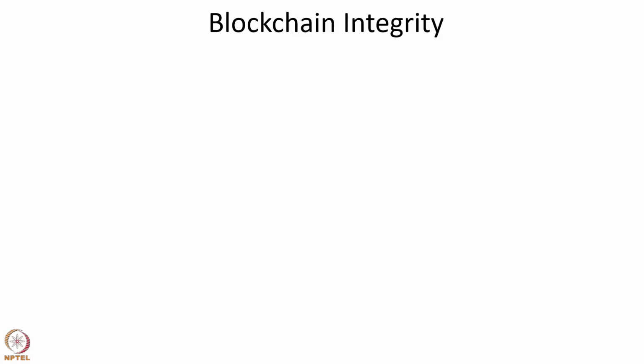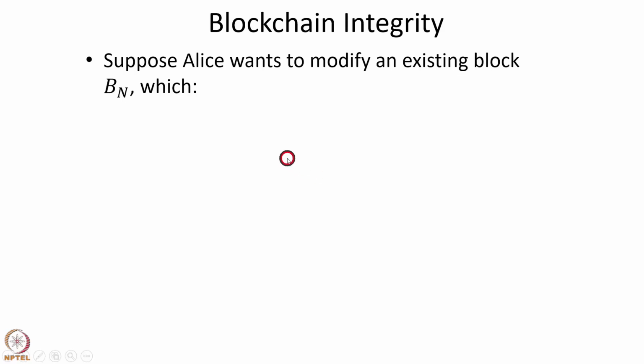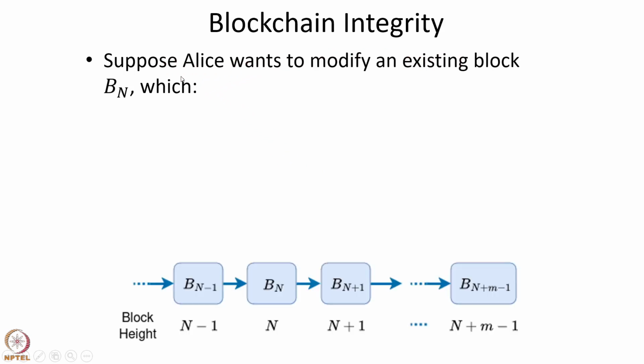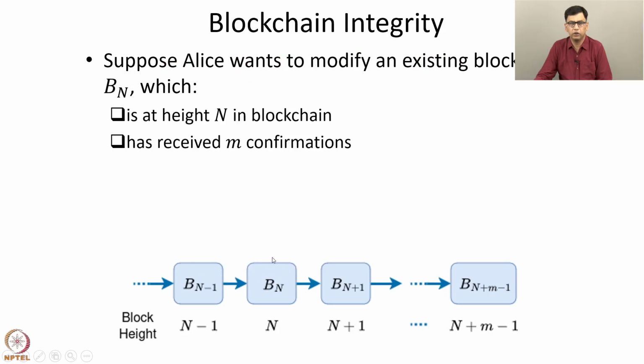Hello. In this lecture, we will continue our discussion of the Bitcoin cryptocurrency. We discussed blockchain integrity, that is, how difficult it is for some malicious entity to modify a block in the blockchain. In particular, suppose LS wants to modify an existing block Bn, which is at height n in the blockchain as shown in this picture.